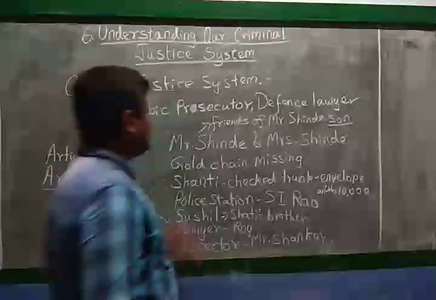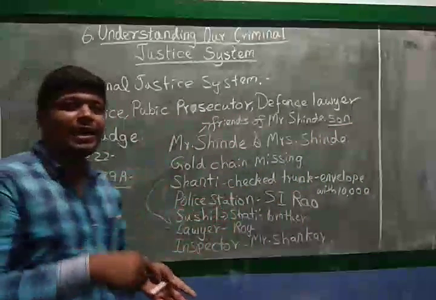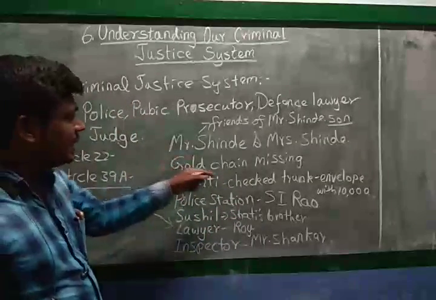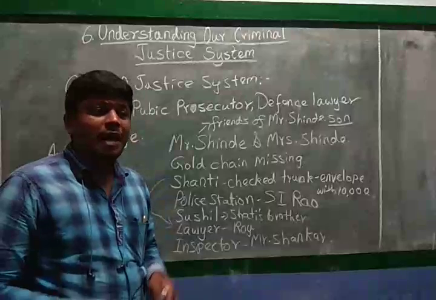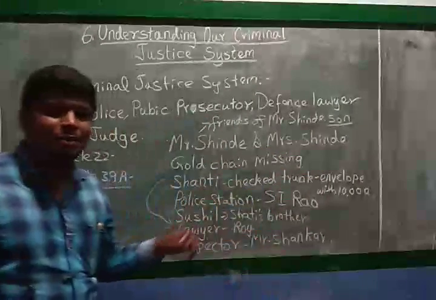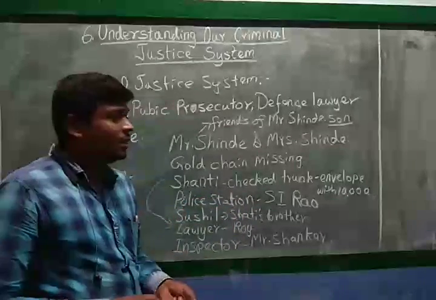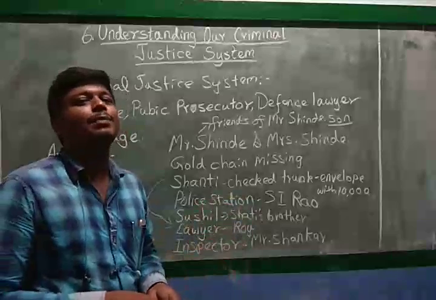Okay. So, Shinde's son's friends, they were part of the gang that stole the chain of Mr. Shinde. Okay, ma'am. And not only the chain of Mr. Shinde, as I said to you now, there were many robbery cases around the neighborhood of Mr. Shinde, and all those things were done by them.